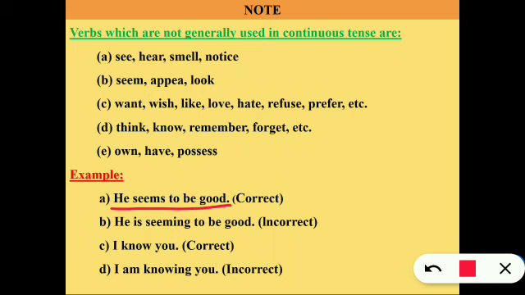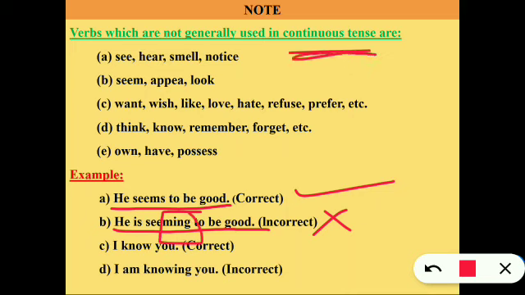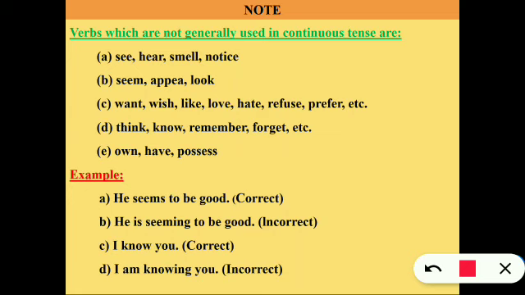Let's see the example. He seems to be good. This is correct. He is seeming to be good is incorrect. Okay, we cannot use the ing form in continuous tense with these words. So here seem cannot be seeming in continuous tense. Next, I know you is correct, but I am knowing you is incorrect, because the ing form cannot be used in continuous tense with these words.